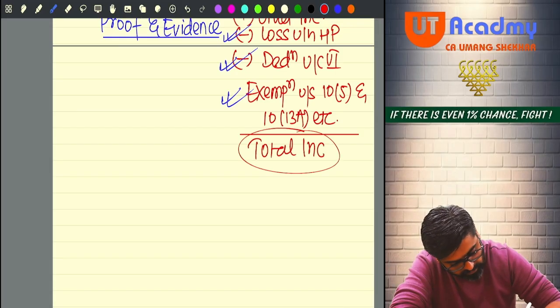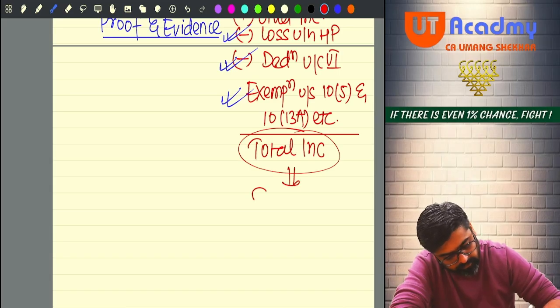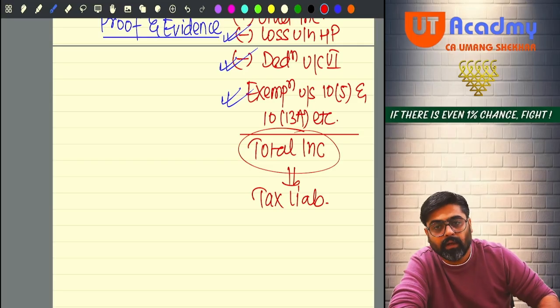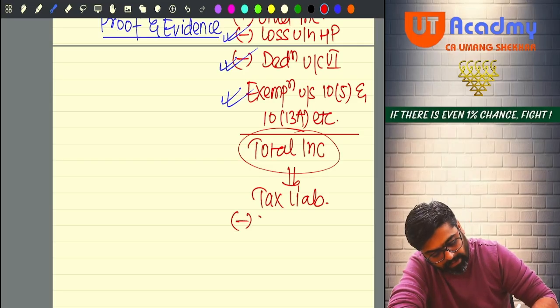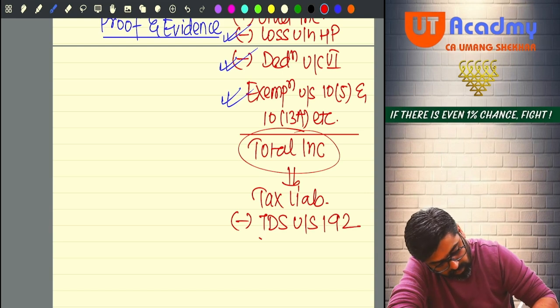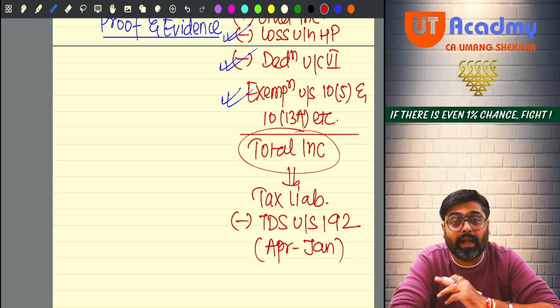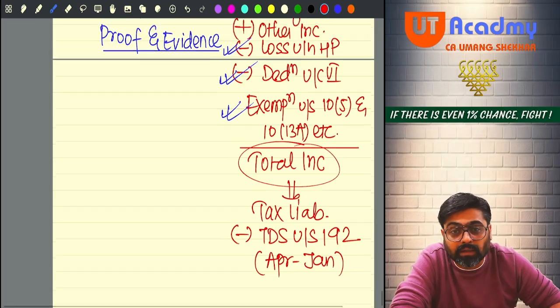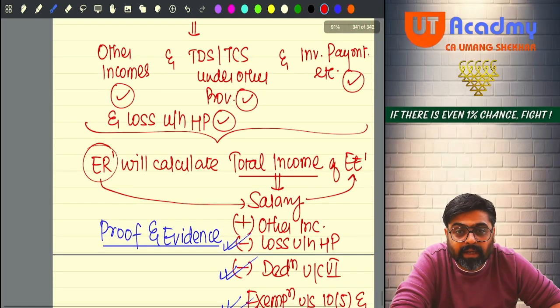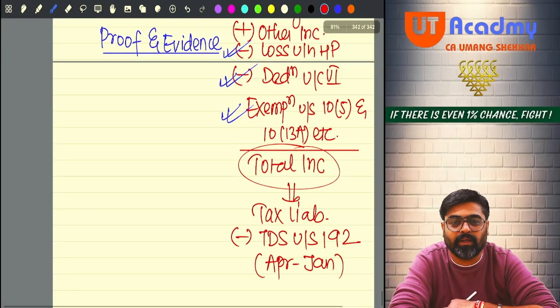On this total income, the tax rates will be applied and tax liability will be calculated. Now out of this tax liability, minus the TDS under section 192 from April to January, whatever TDS the employer has deducted, that will be reduced. Earlier other TDS was not allowed to be reduced from here.